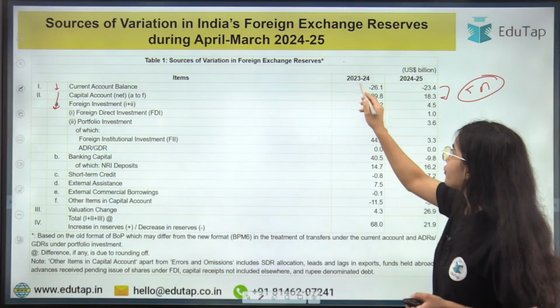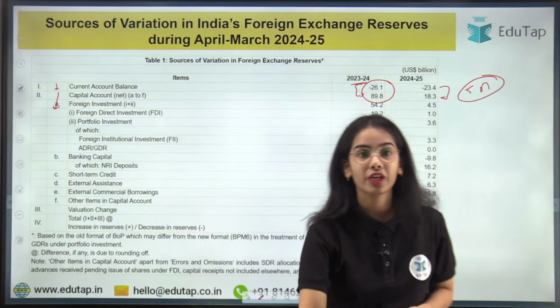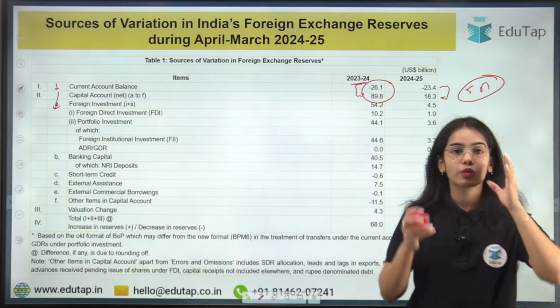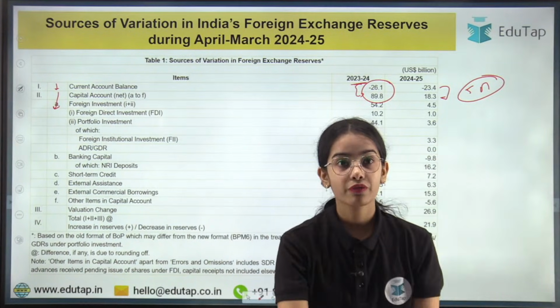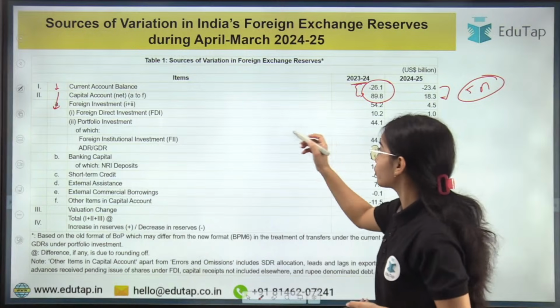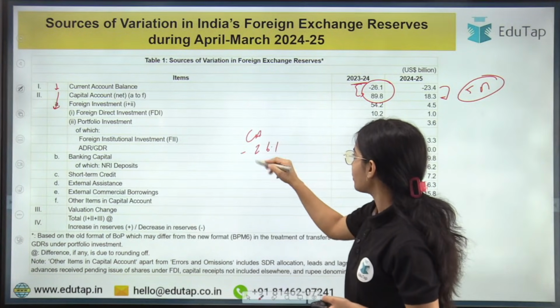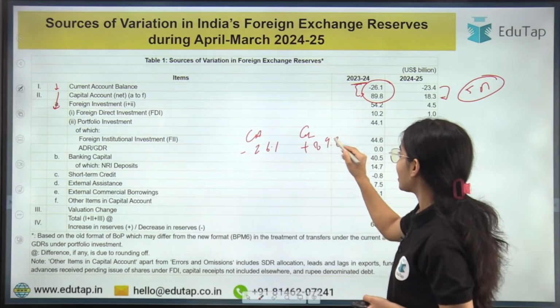In the previous year, 2023-24, did we have a surplus or a deficit? In 2023-24, we had a current account deficit of $26.1 billion and a capital account surplus of $89.8 billion.